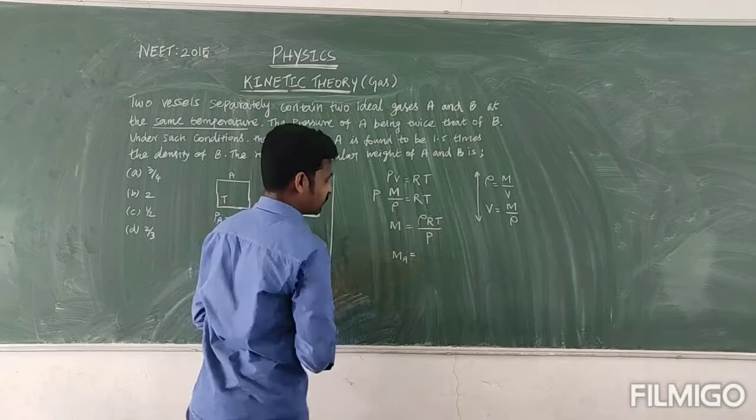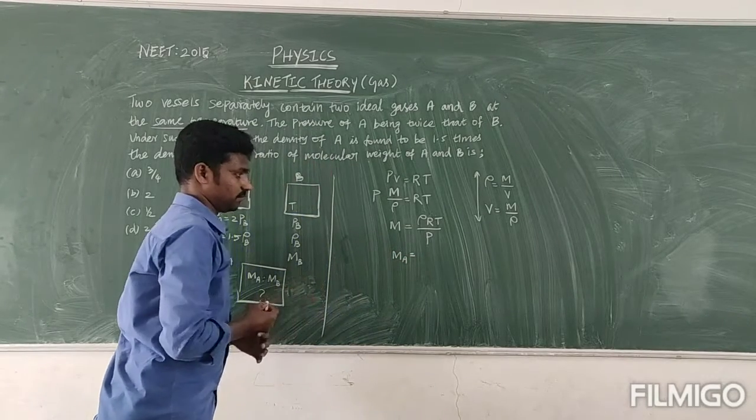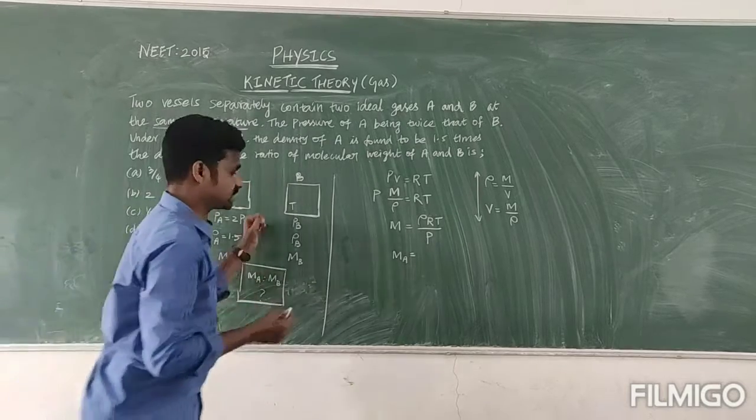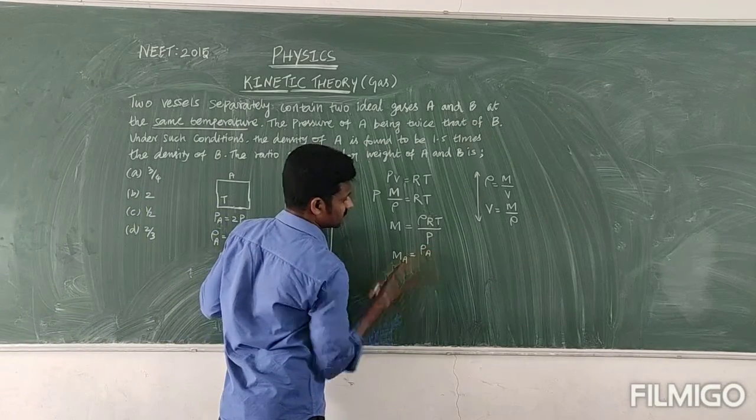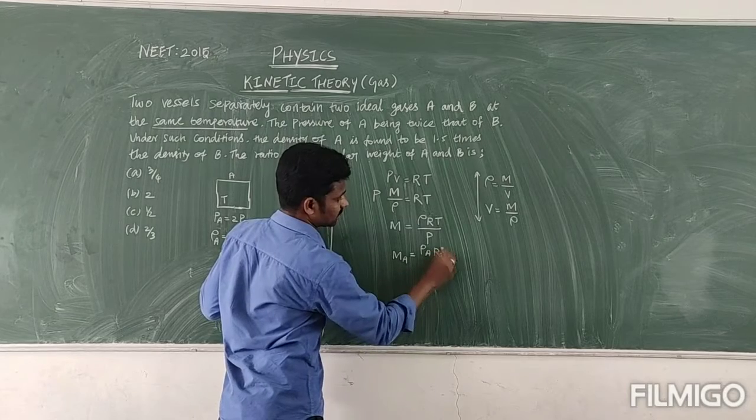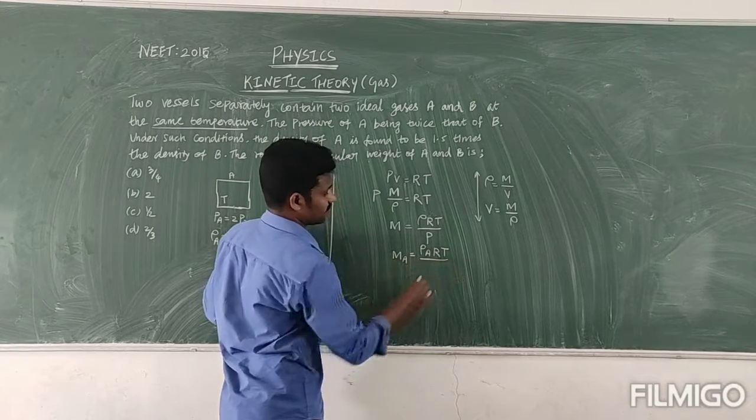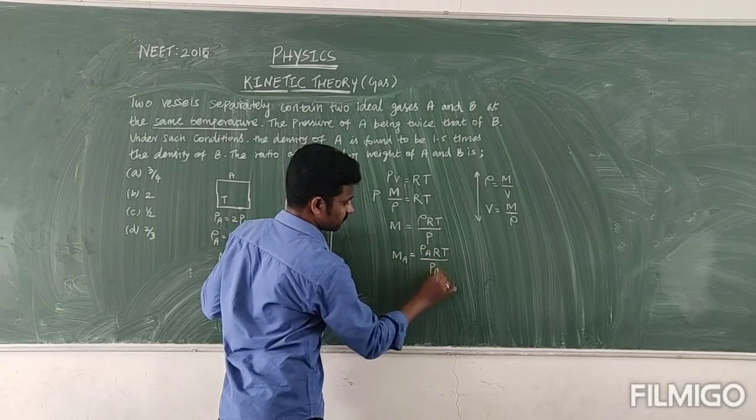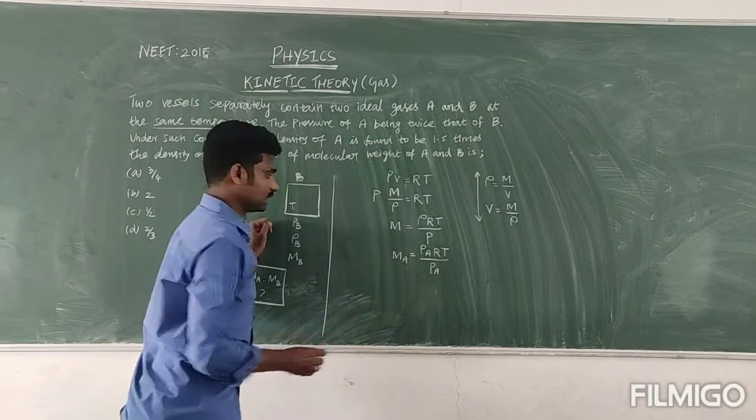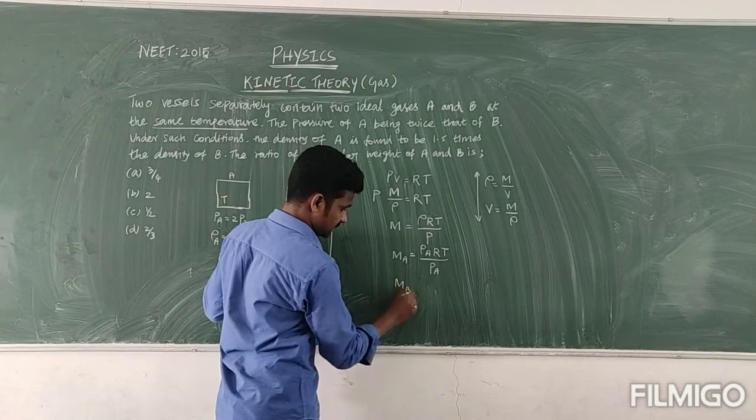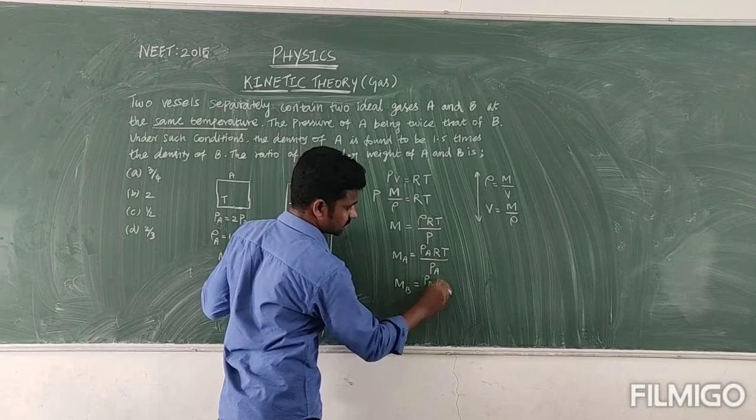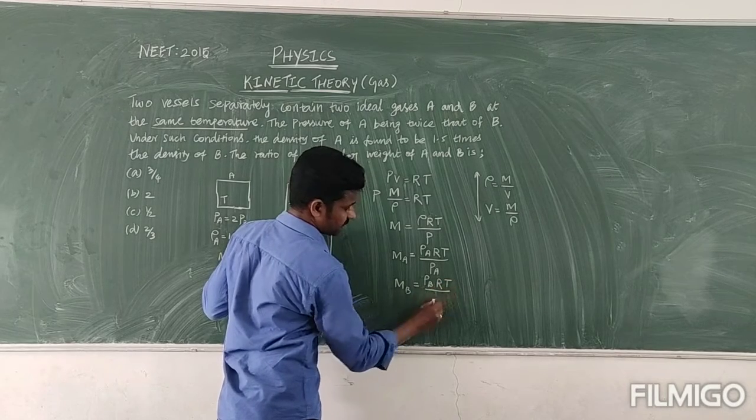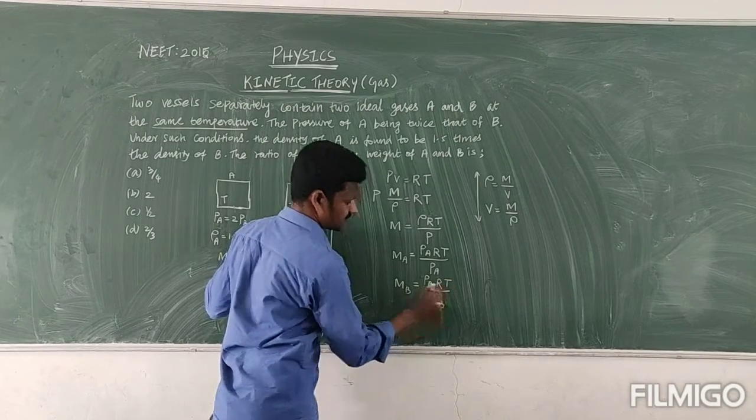It is the molar weight for vessel A. That is MA is equal to the density of A gas, then RT is constant, divided by the pressure of A gas. Like that, MB is equal to the density of B gas, RT is constant, divided by the pressure of B gas.